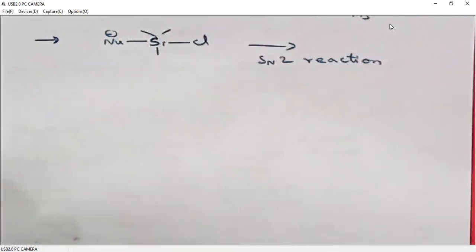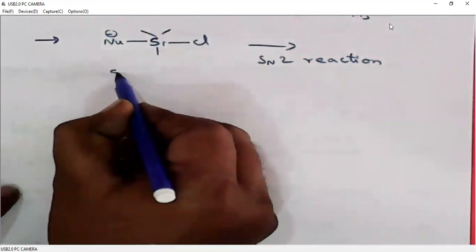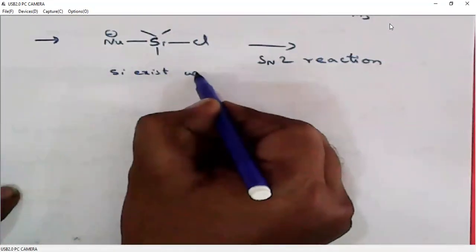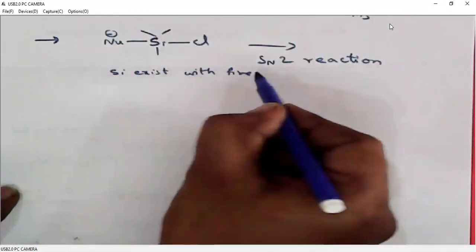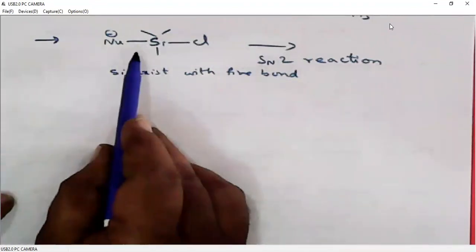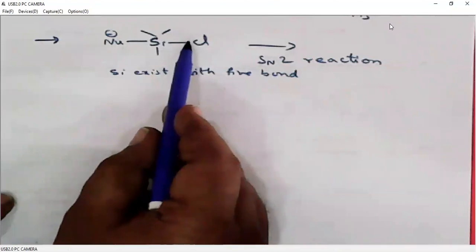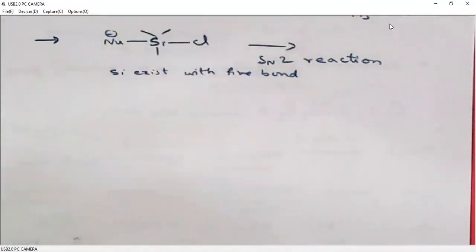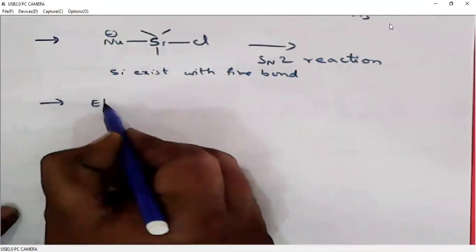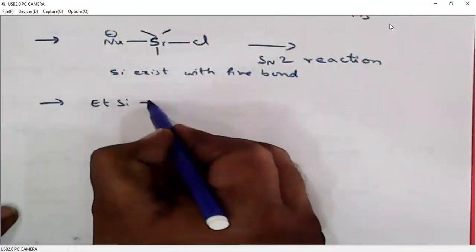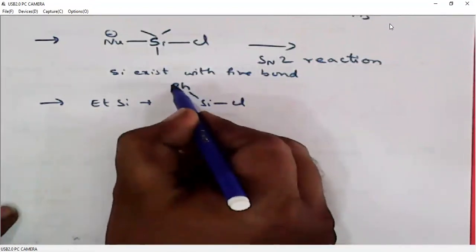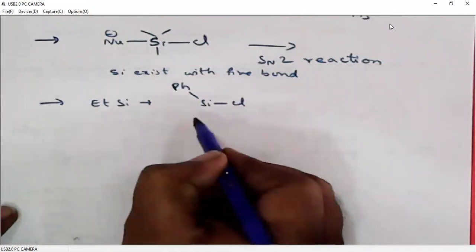But the thing is that silicon can form 5 bonds. So what will happen? A nucleophile first forms a bond, then the leaving group will leave. Okay, so that is the only difference. Right. So when we say it is an SN2 reaction, we will have inversion of configuration. So this is also possible on silicon functional groups.